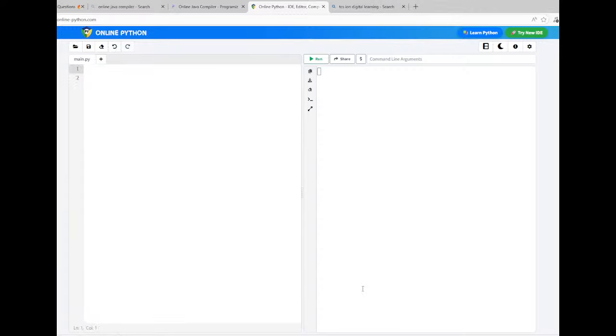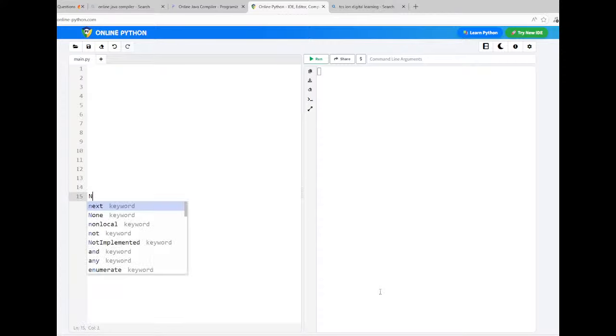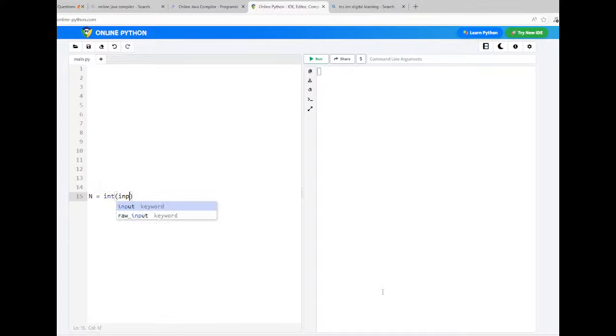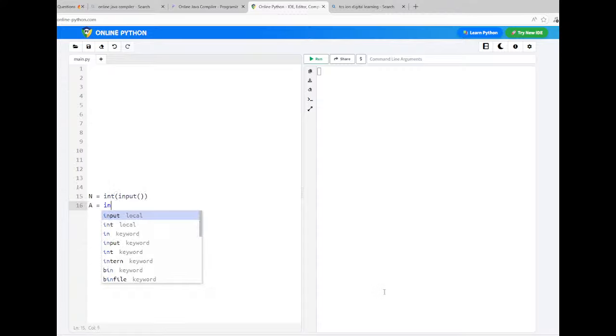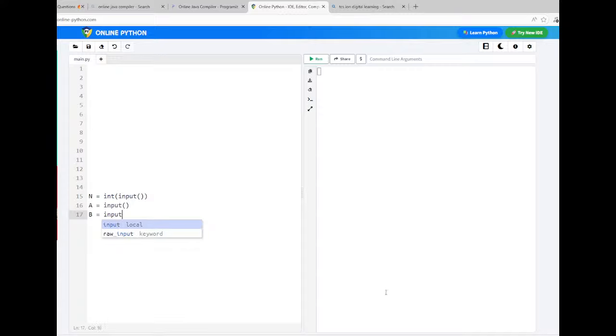Yes, I'm removing everything. So first we need to write the main code here. Okay, I'm just writing the main code here. First we need to read input values. So int of input. Then we need to read the string A, so directly you can read input here. Then string B you need to read, so input.